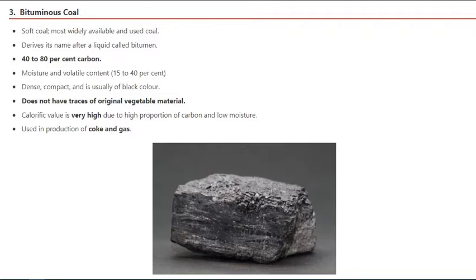So if you look at the first two, you can see that somewhere or the other, okay, this is formed from plant because it's brown in color, or because it has some roots, or because it has the representation of something related to plants. But bituminous and anthracite, you will never find anything related to plant matter in the coal at all. It has totally transformed. It has high calorific value. Calorific value is the value of energy produced. So when you burn it, if it produces more energy like anthracite and bituminous, it has high calorific value. If it produces less energy like peat and lignite, it has less calorific value. Used in production of coke and gas.